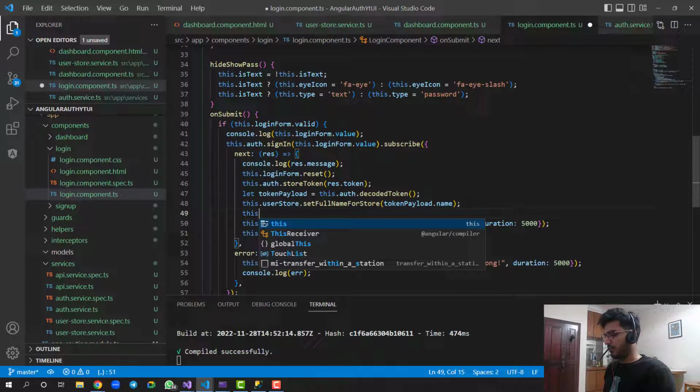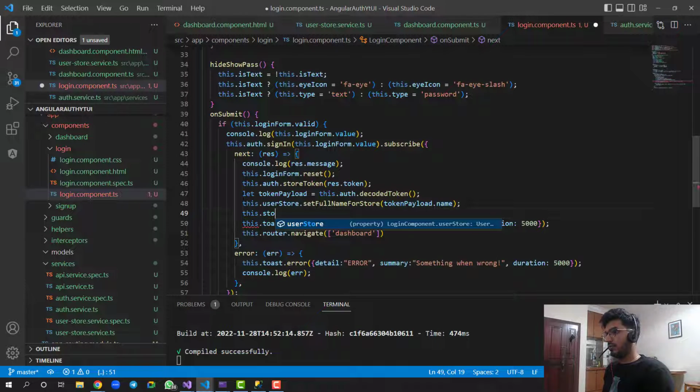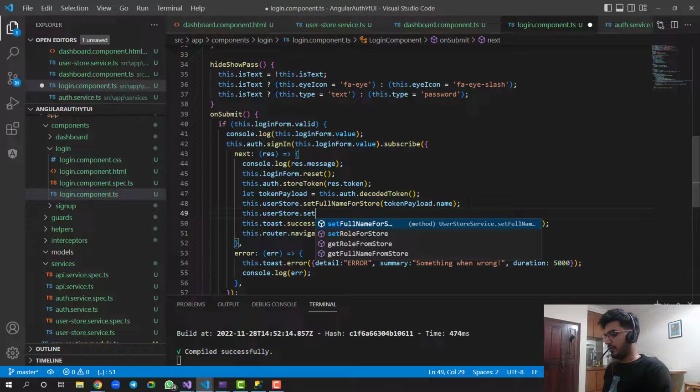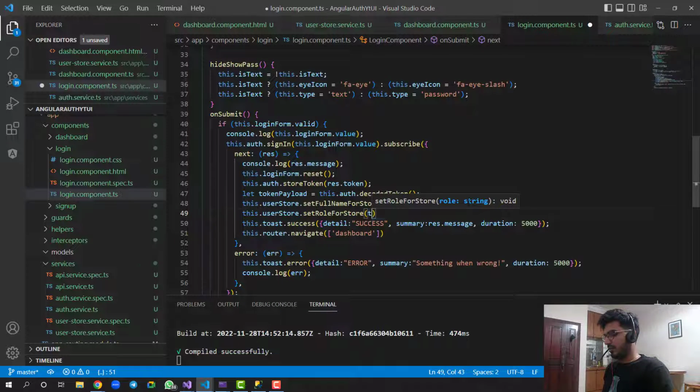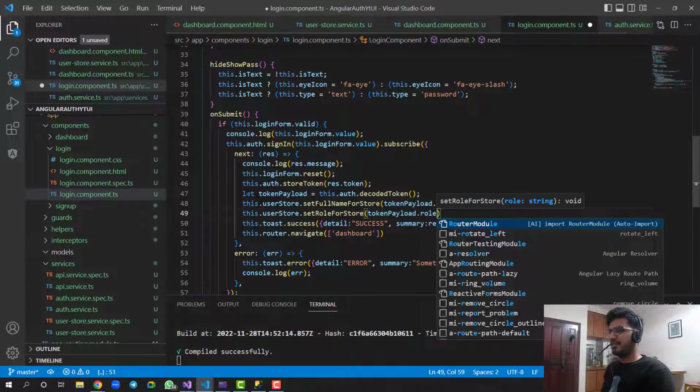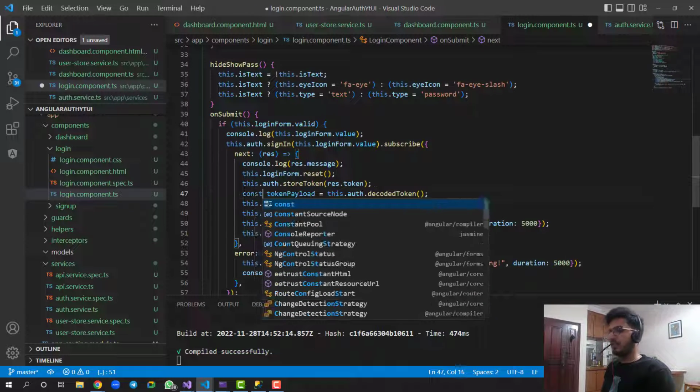Same thing we'll do for the role. So we say this.userStore.setRoleForStore, and here tokenPayload.role. Guys, you can change it to const because we are not reassigning the value again.